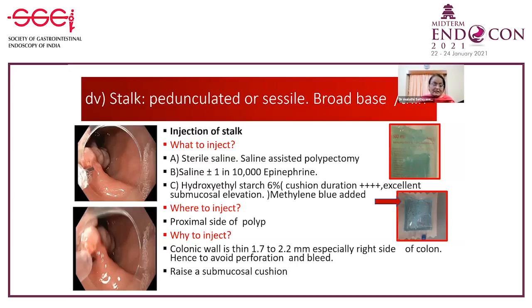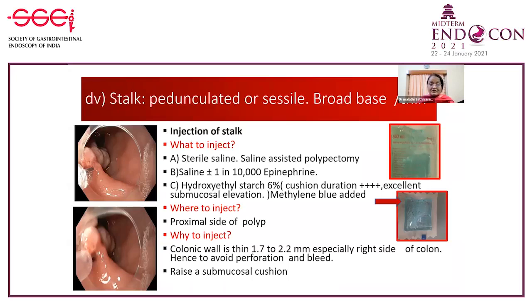And what will you inject? You can inject sterile saline, which is known as the saline-assisted polypectomy. You can inject saline with 1 in 10,000 epinephrine, or you can do hydroxyethyl starch, 6%. This we use in our hospital. It gives a very good cushion duration and it gives a very good submucosal elevation. You can add methylene blue to give you an indicator. Where will you inject? Proximal site. And why should you inject this?